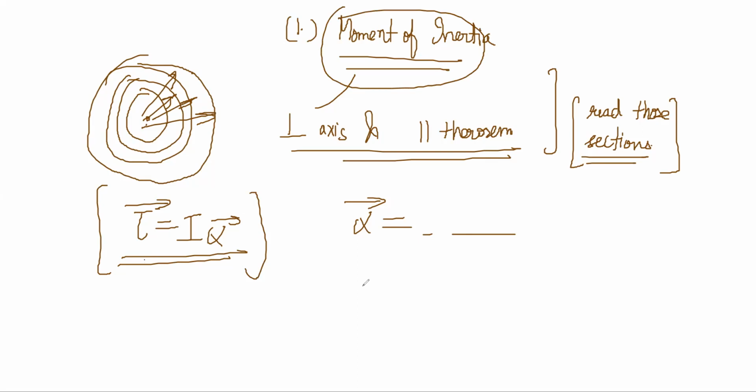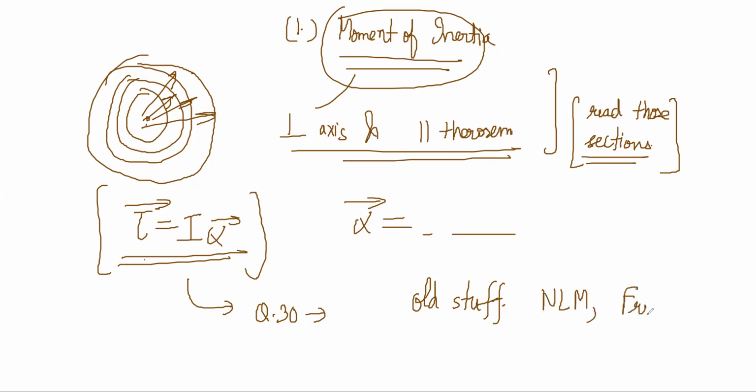After you go past question 30 onwards, it will involve old stuff from Newton's laws, NLM, friction, all of that stuff that we have learned earlier. So questions could combine those things with rotation concepts.